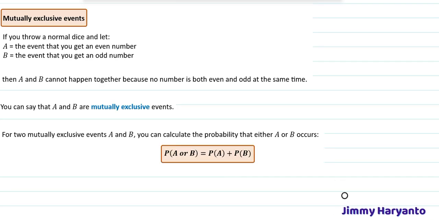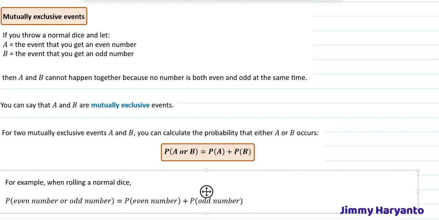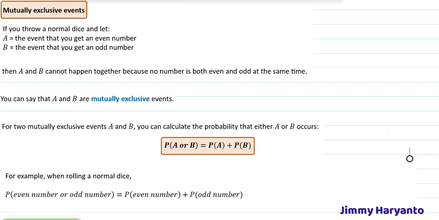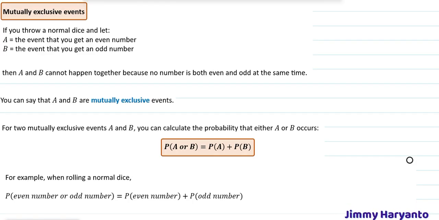For two mutually exclusive events A and B, you can calculate the probability that either A or B occurs. P(A or B) equals P(A) plus P(B). For example, when rolling a normal dice, P(even or odd) equals P(even) plus P(odd), because we know that even and odd cannot happen at the same time. So even is 3 out of 6 plus 3 out of 6 for the odd. That means the total is 1.